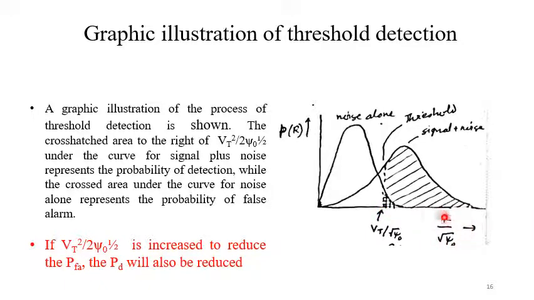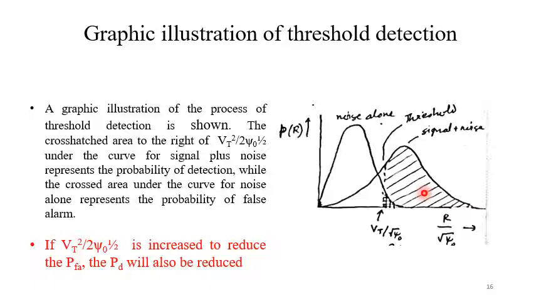So here the x-axis is R by root over psi 0, so this voltage becomes Vt by root over psi 0 right here. What is the probability of false alarm? When noise alone exceeds the Vt. That means this area is the probability of false alarm. What is the probability of detection? When the signal plus noise exceeds the threshold. So this whole area is the probability of detection, right?